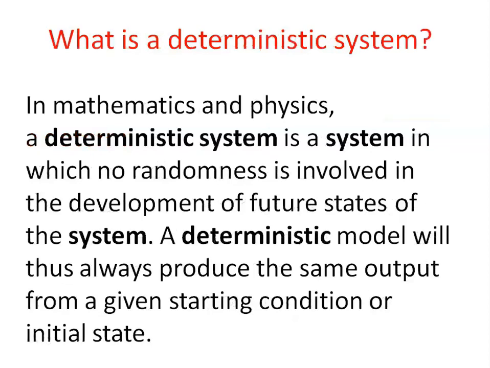In mathematics and physics, a deterministic system is a system in which no randomness is involved in the development of future states of the system. A deterministic model will thus always produce the same output from a given starting condition or initial state. If physics were not deterministic, we would not have learned it.